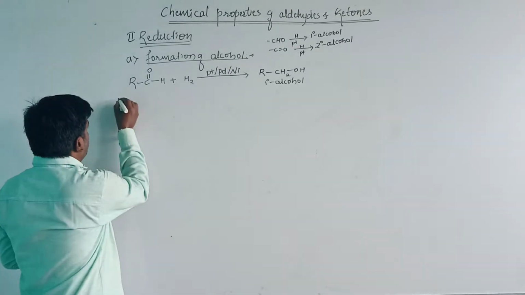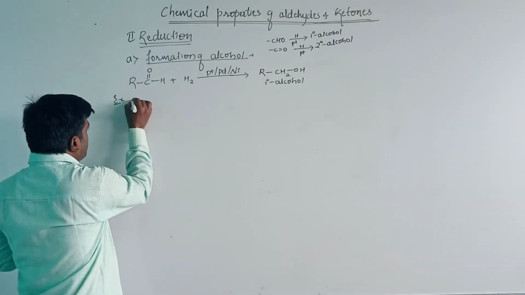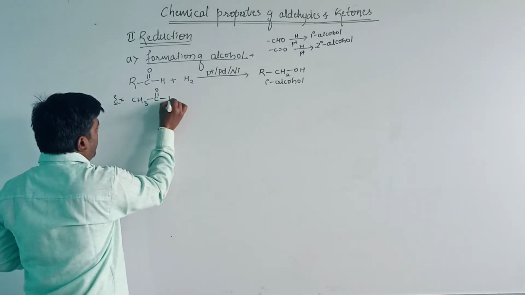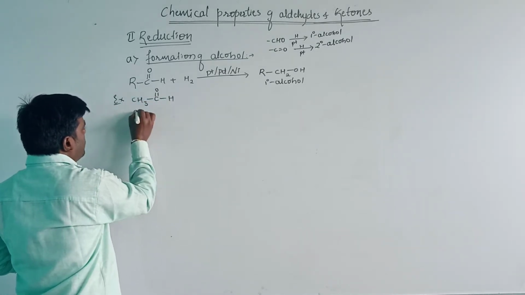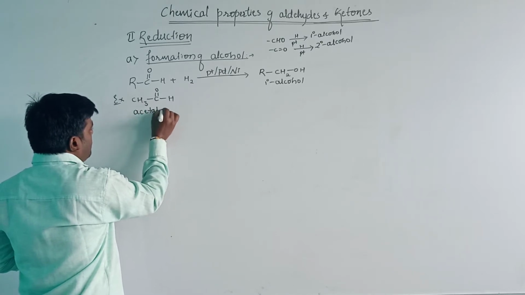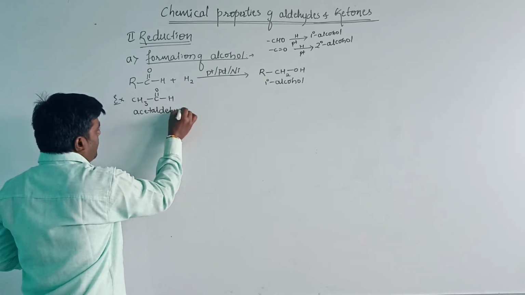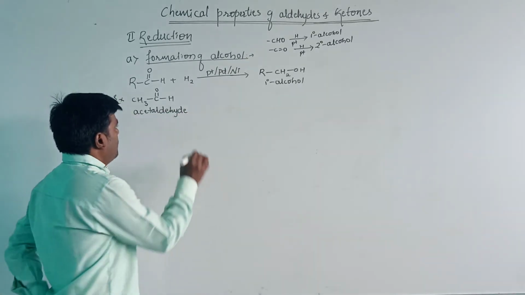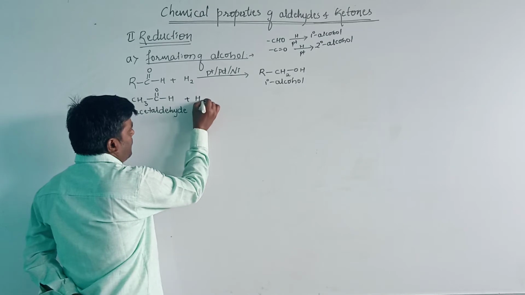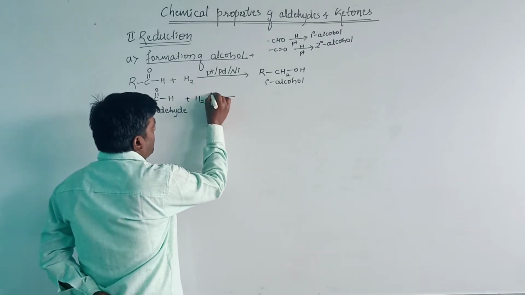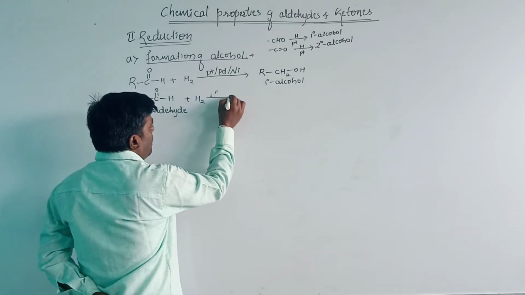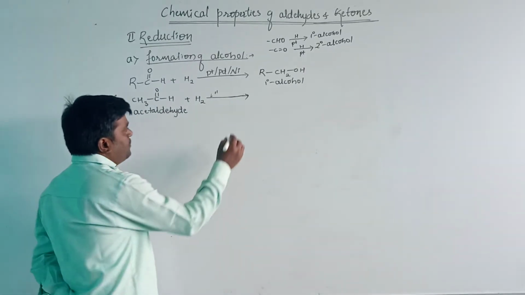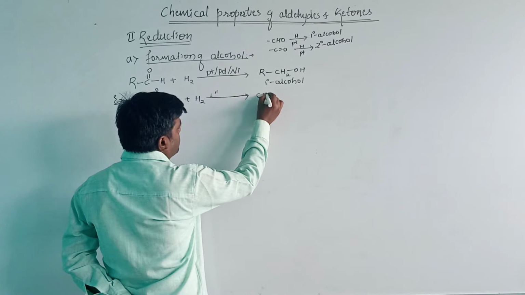Let us take an example here. CH3CHO. The compound is acetaldehyde. When it undergoes reduction in the presence of platinum, palladium or nickel as the catalyst, then it will produce a primary alcohol.